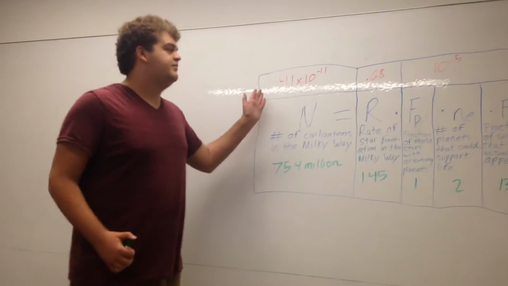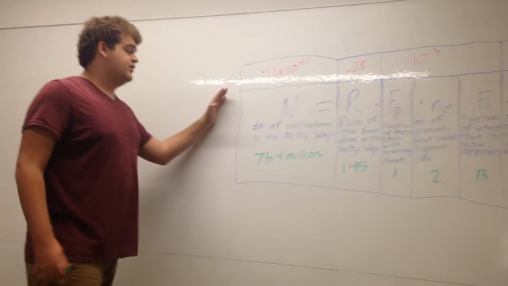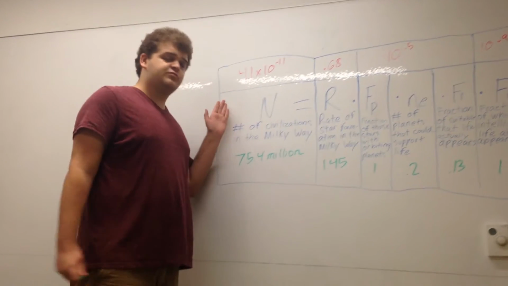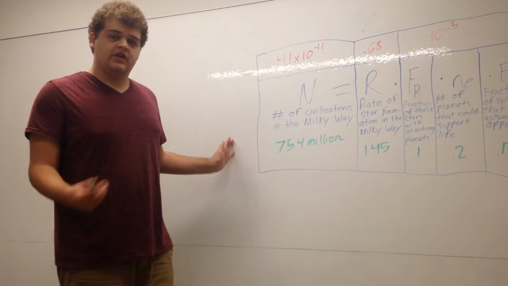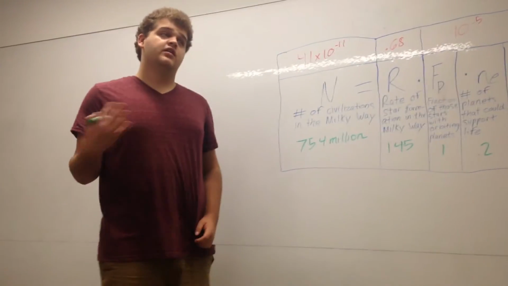Now, for the top, it's much less forgiving. As you can see, the number of civilizations is quite low. And this supports such things as the rare earth theory, that humanity is one of a kind, and there aren't many intelligent civilizations like us out there in the rest of the world.